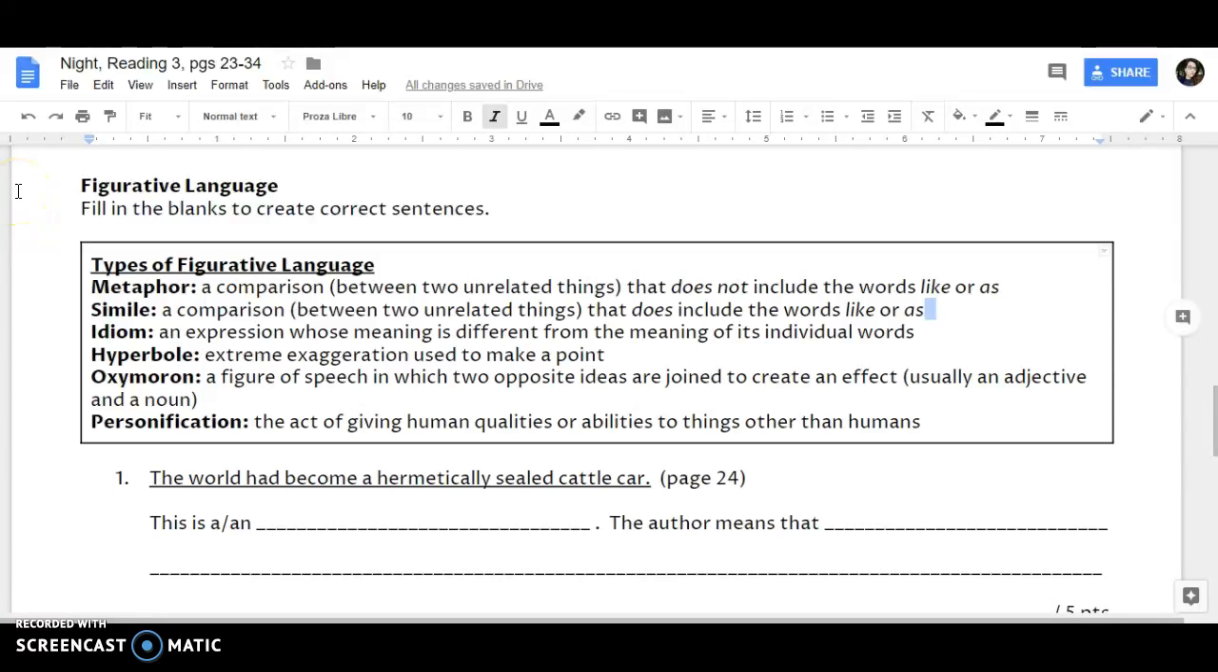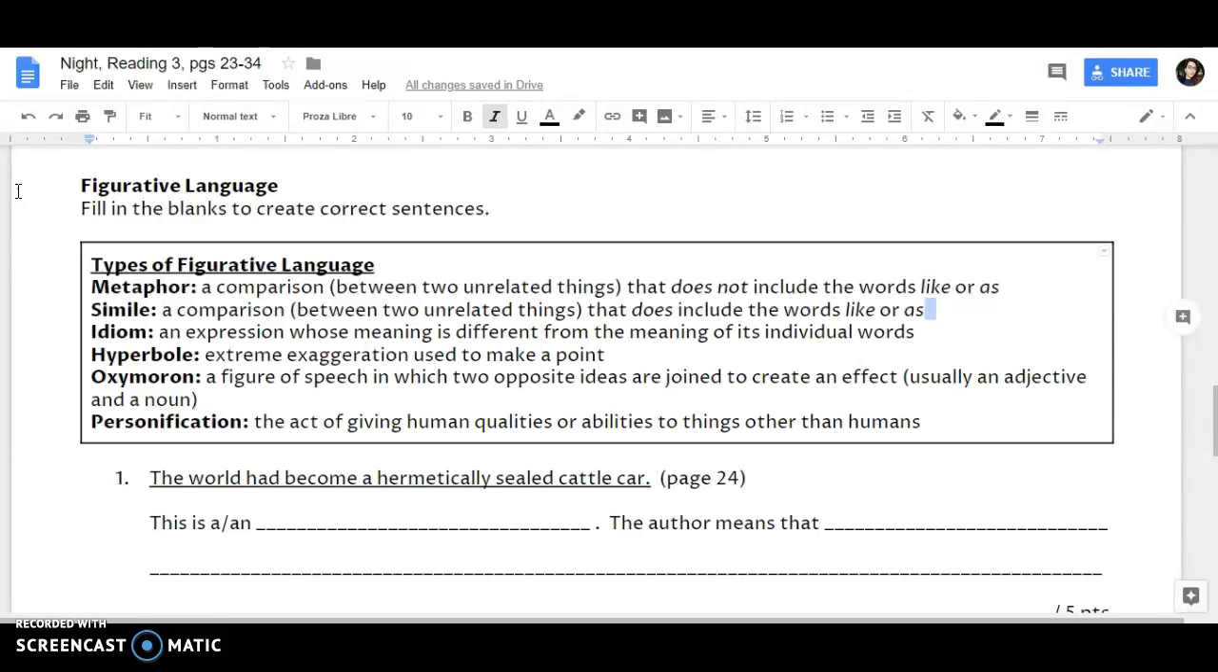For the figurative language questions for pages 23 through 34, you need to begin by reading the directions. They say, fill in the blanks to create correct sentences. For these questions, there are several types of figurative language that you can encounter.